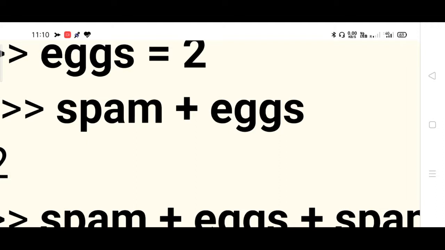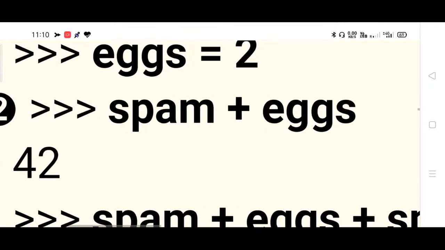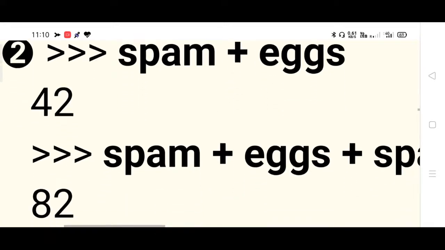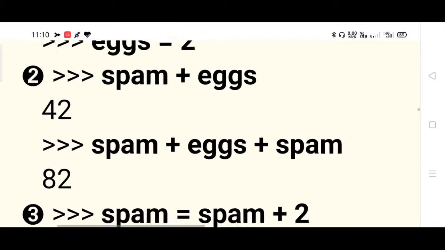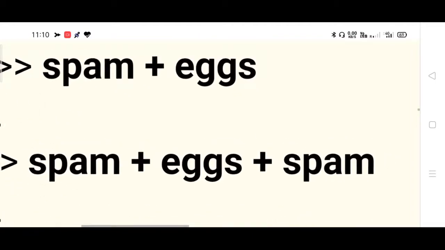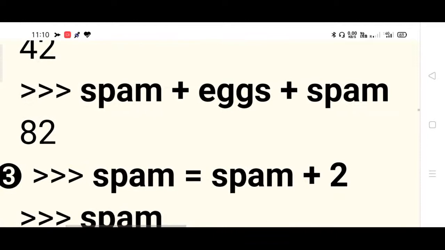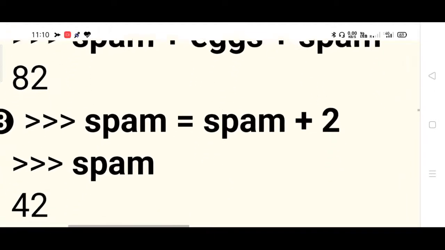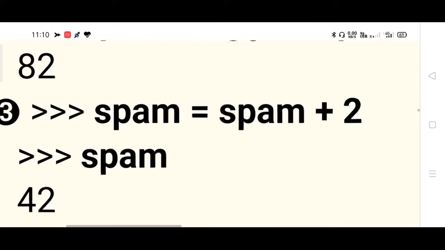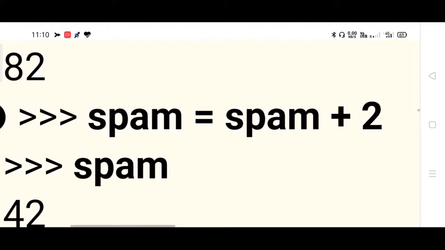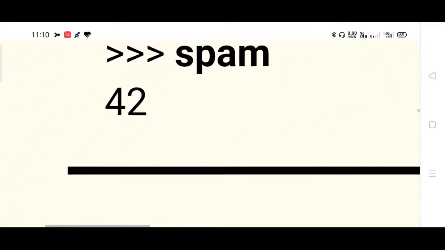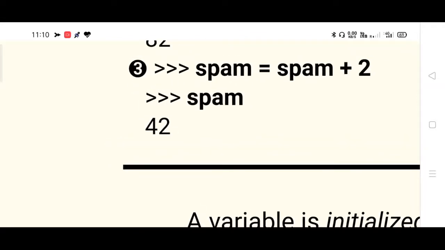Please listen carefully and make a note of all these concepts since the subject is new. Spam plus x equals 42 is the answer. Spam plus x plus spam is 40 plus 2 plus 40, which is 82. Now spam = spam + 2, so when you print the value of spam you get 42, because the previous value was 40 and you added 2 to it. It is updated now. These are all the results given by the Python interactive shell.